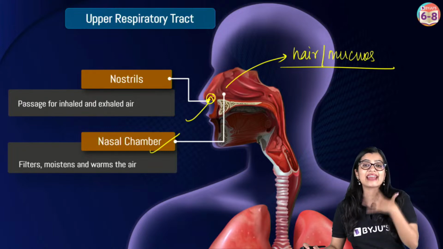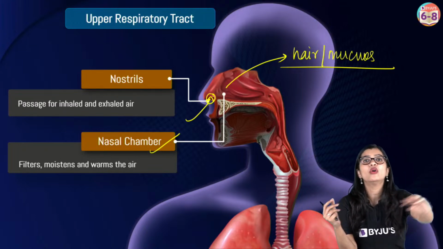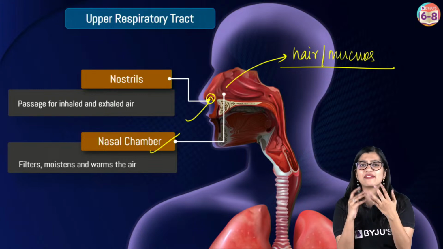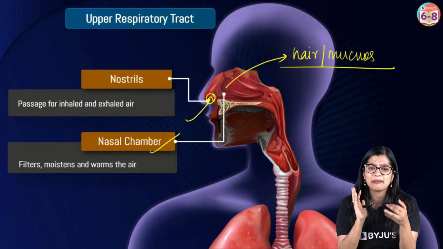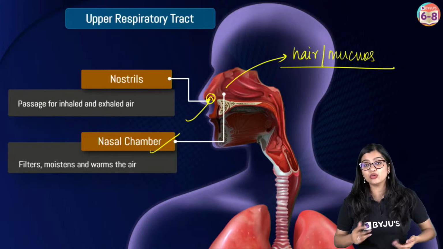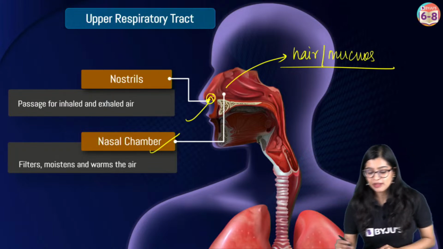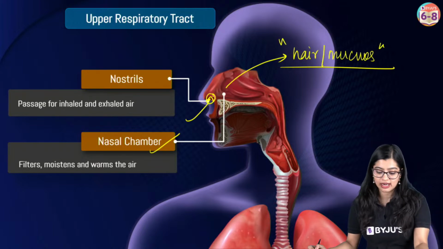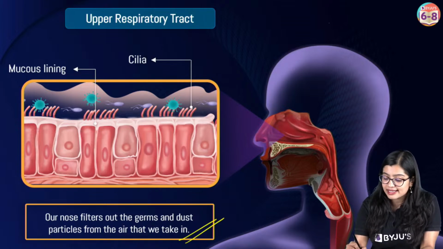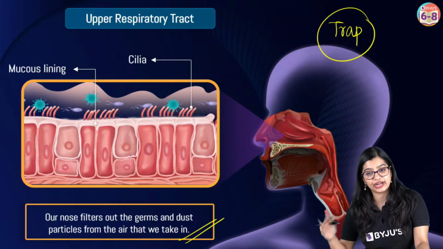Now it is not that only pure air will enter into my body. Absolutely not. There could be air with dust particles and other unnecessary particles that enter as well. The hair and mucus will filter out any unwanted dust particles that might be there along with the air, and it will trap them so that we can get rid of them.